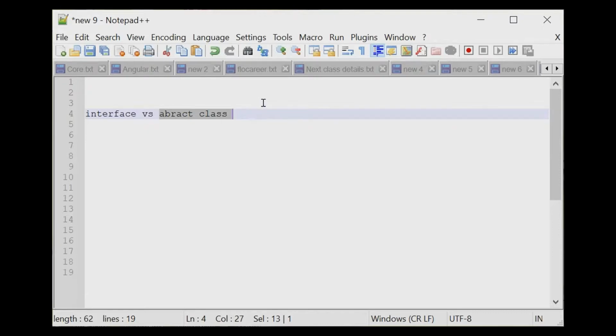So do you understand the difference between interface and abstract? Where the basic requirement is clear, I will go for abstract. Where the requirement is not clear but the structure is clear, I will go for interface. This is the one line difference between interface and abstract.